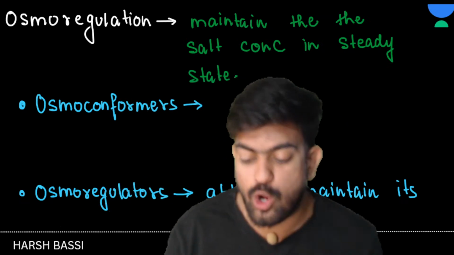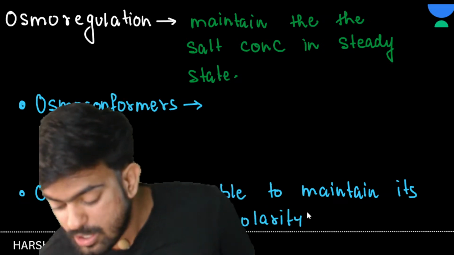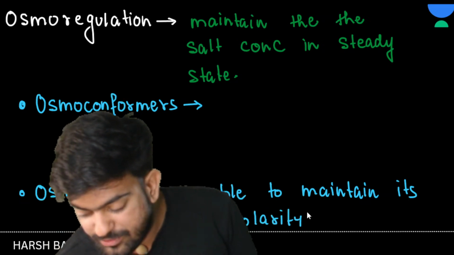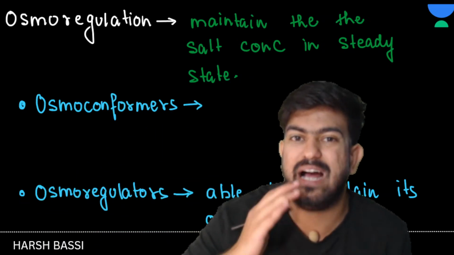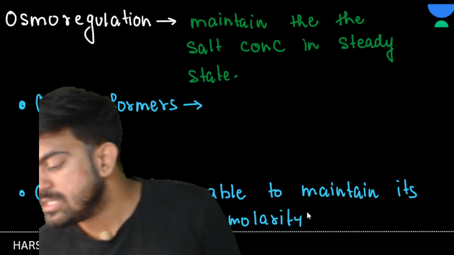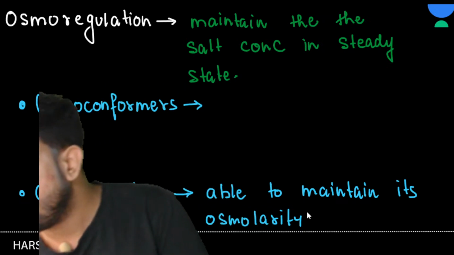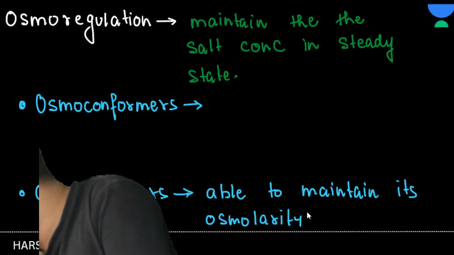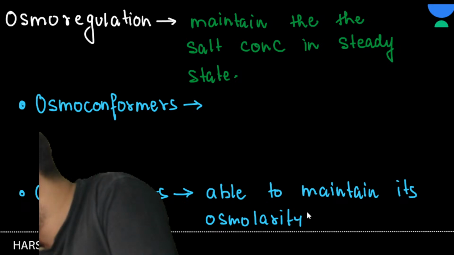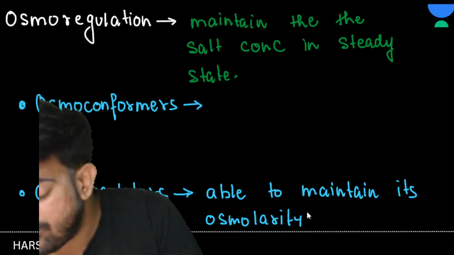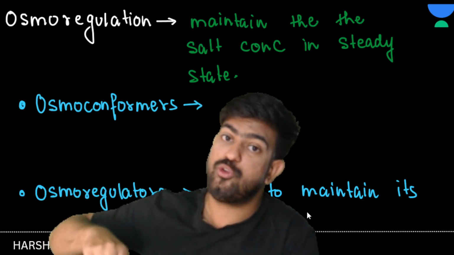Now if I talk about the osmoconformers, so what are osmoconformers? They change their osmolarity according to the surrounding. Let's suppose that the surrounding osmolarity is 300. So the osmolarity inside the organism's body will also be 300.